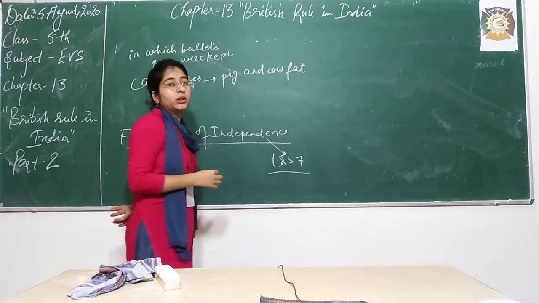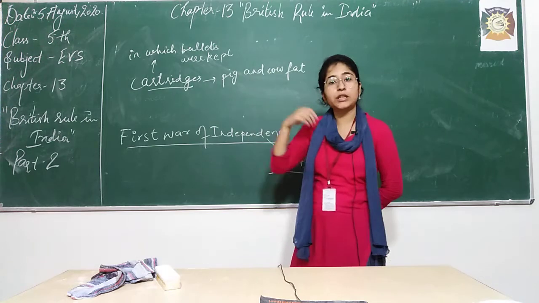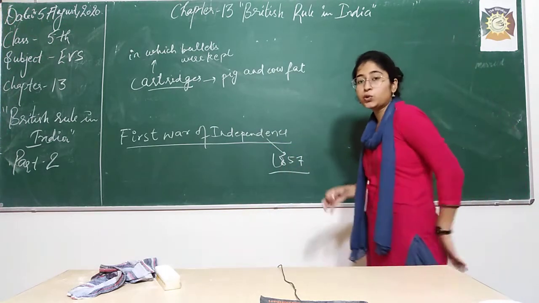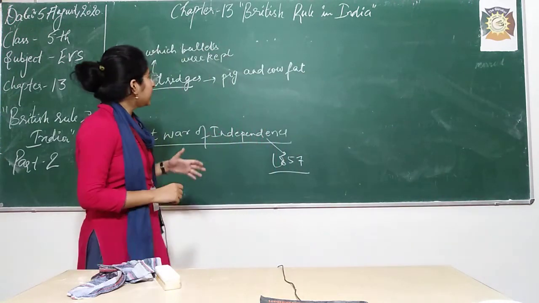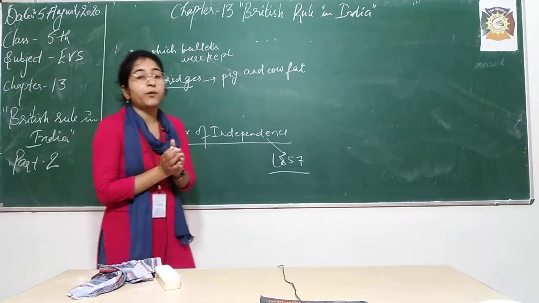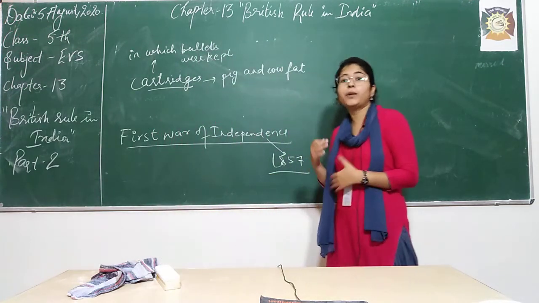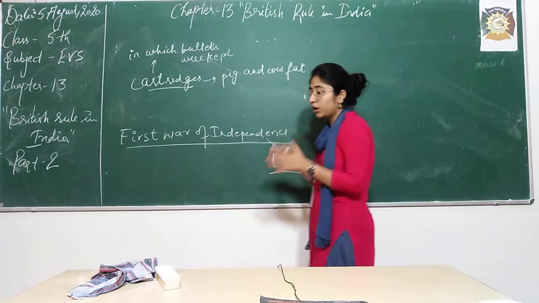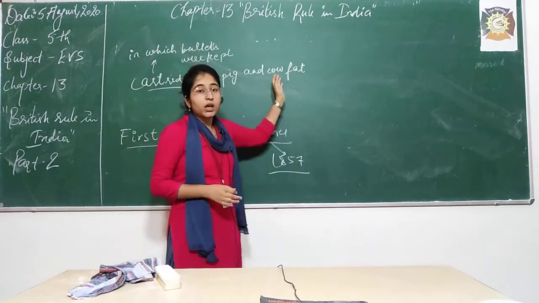Now what was the rule? Before firing or before any fight, these bullets were to be taken out of these cartridges. Before pulling them out, they needed to cut these cartridges with their mouth. So what did it lead to? See, it was made of pig and cow fat. Now we know that for Hindus, cow is a very holy animal. We pray to cows. So Hindus were not very happy with this rule, because it was made of cow fat.